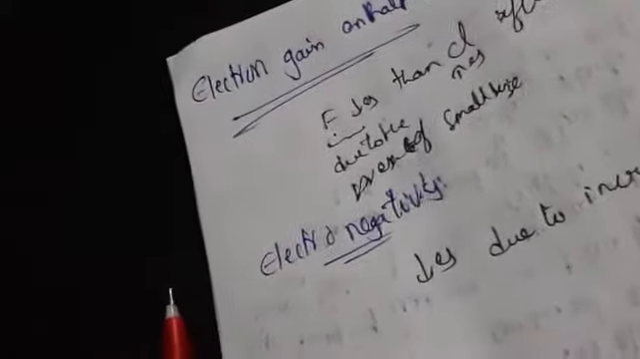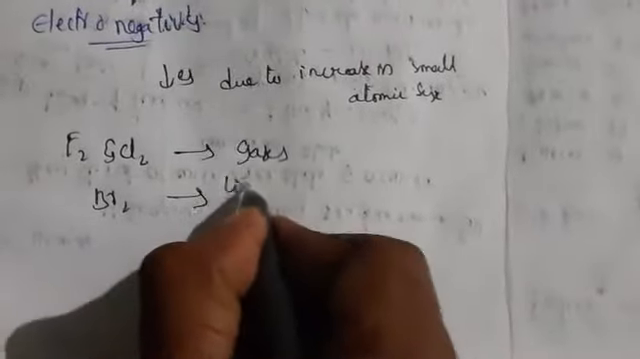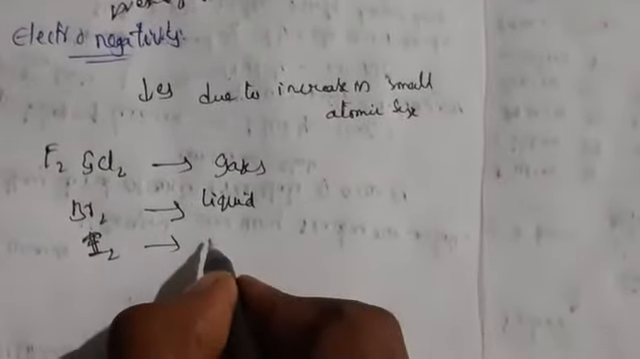Coming to physical properties: fluorine and chlorine are gases, bromine is a liquid, and iodine is a solid. So here fluorine and chlorine are gases, bromine is a liquid, and iodine is solid.